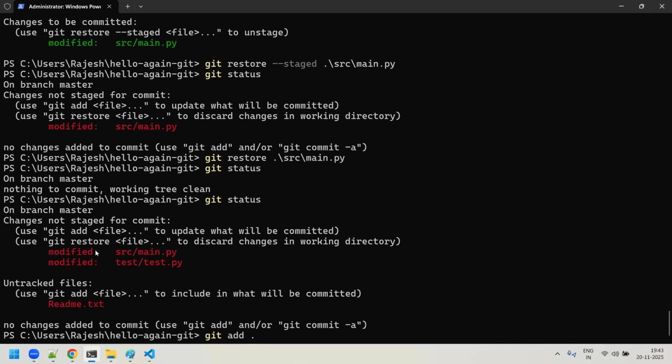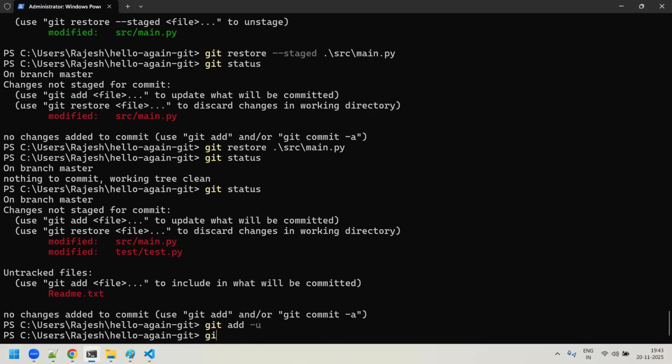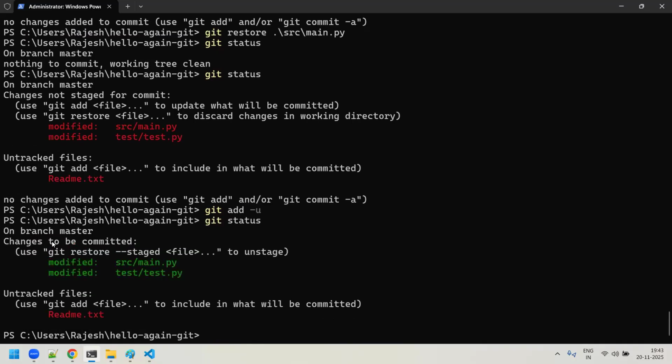Then we use git add with the -u option. If you do it, it will add only those files to the staging area which are modified. Say enter. Now when you do a git status, you can see that these two files have been pushed from your working tree to the staging area, whereas the readme file remains as it is, an untracked file.